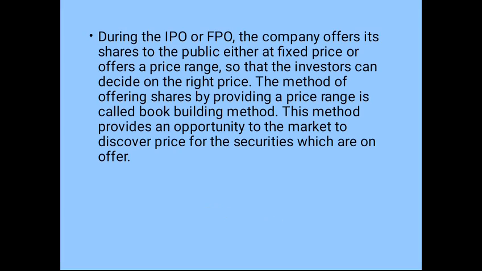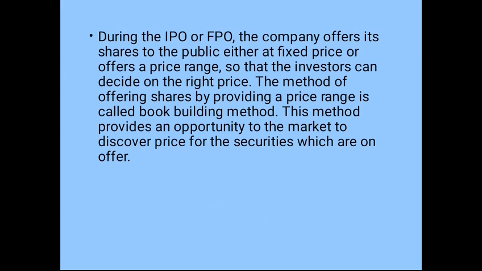Now we are coming to what exactly book building is. So during this IPO or FPO, the company offers its shares to the public. When it is offering the shares to the public, it will have one particular price, correct? That is, the share of this particular company is 100 rupees or 150 or 200 or 300, right? So here there are two methods when it makes shares available to the general public. One is the fixed price, wherein the company will fix one particular price, that is the price of this company is 300. So this is fixed when it offers to the public.